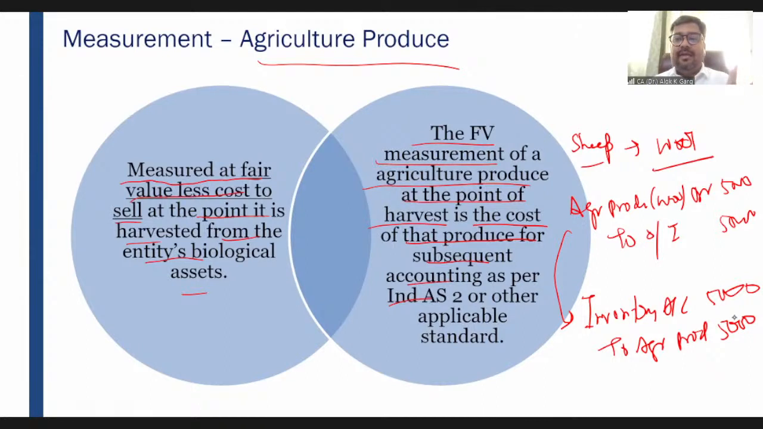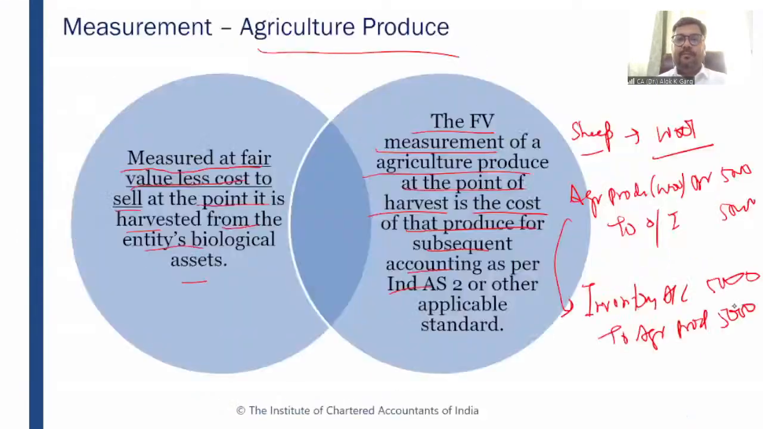Even though inventory has not been sold, inventory has to be recognized after the point of harvest. For example, the first entry will be agricultural produce account debit to other income. The next entry will be inventory account debit to agricultural produce account, right? It is just immediately after your harvest. At the point of harvest, it is agricultural produce. After harvest, it will become inventory. So it is just another entry, right?